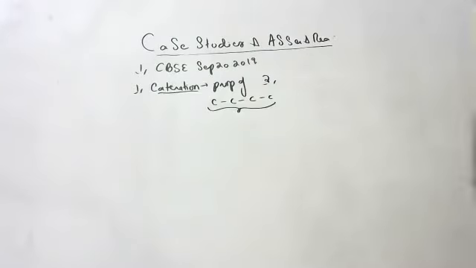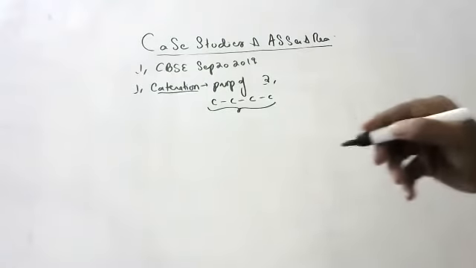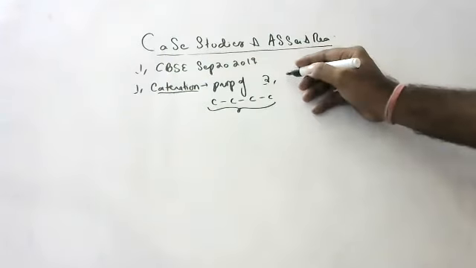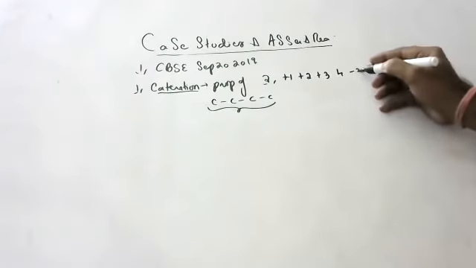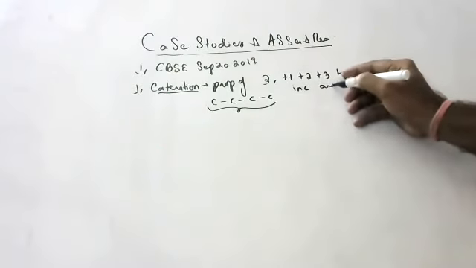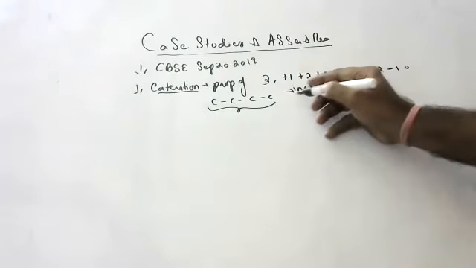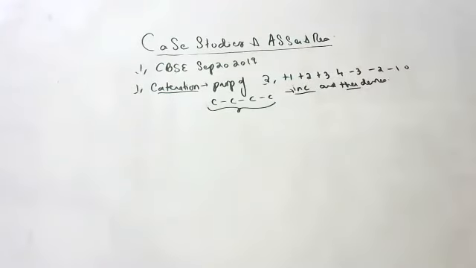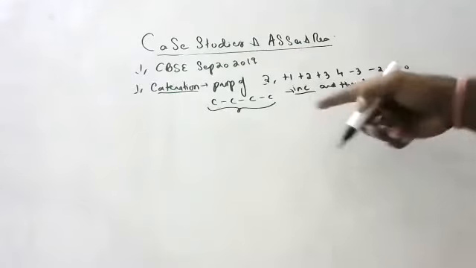Second question: how does the valency of an element vary across a period? Across a period, valency first increases and then decreases. First plus 1, plus 2, plus 3, 4, then minus 3, minus 2, minus 1, 0. In the exam, you should say it increases and then decreases, and you should write this structure under that as a reason.